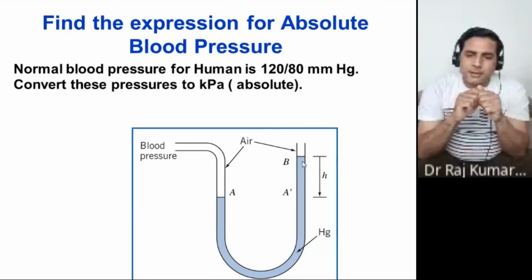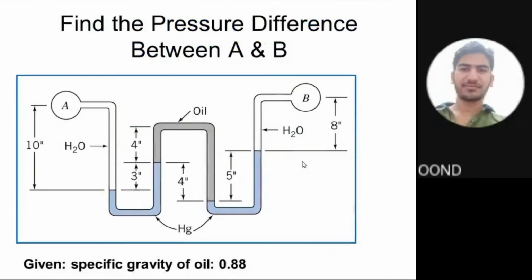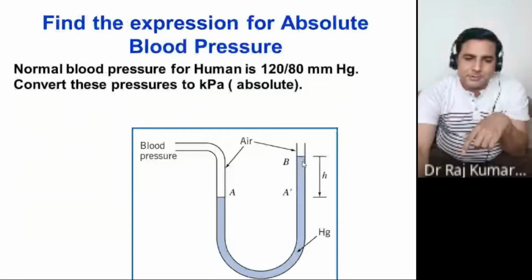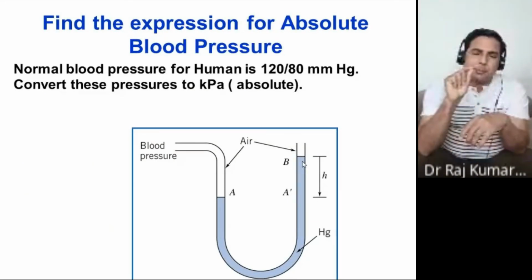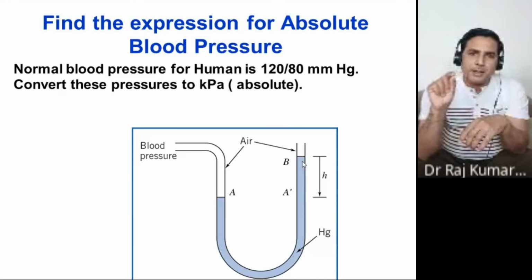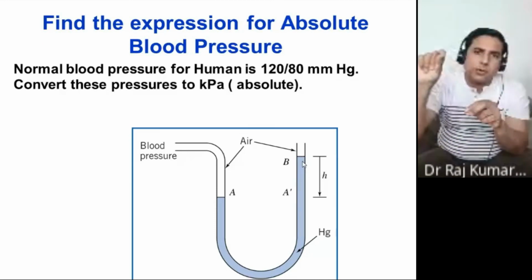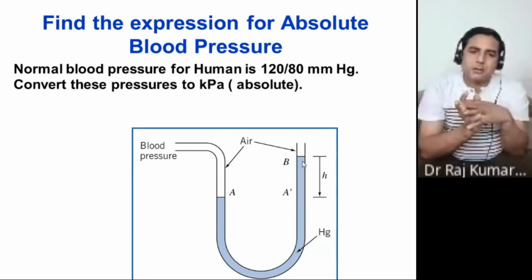Is that fine? So the pressure equation becomes PA minus rho G H, because that much you went up, minus PB should be equal to 0.